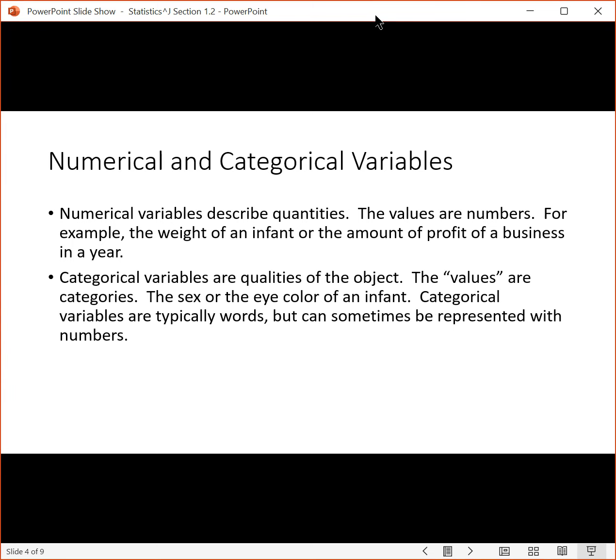We break variables down into two types: numerical and categorical. Numerical variables are quantities. They're characteristics that are numbers. Categorical variables are qualities. They're characteristics that are words, so eye color, for example. We do sometimes represent categorical variables with numbers, but we'll come back to that.